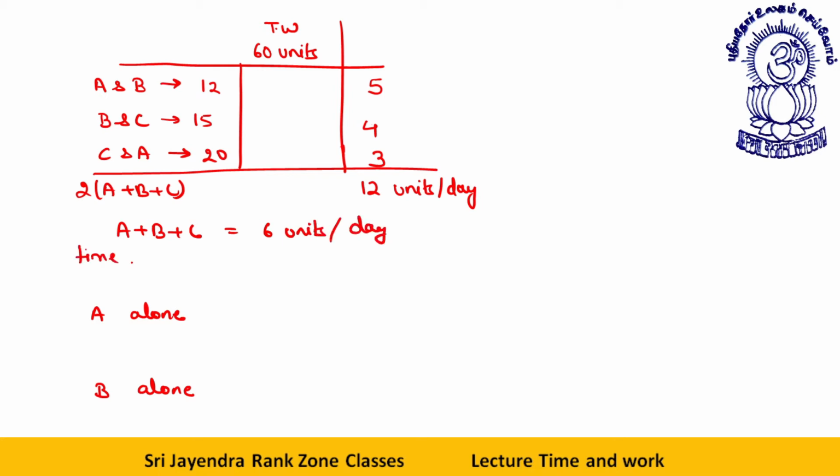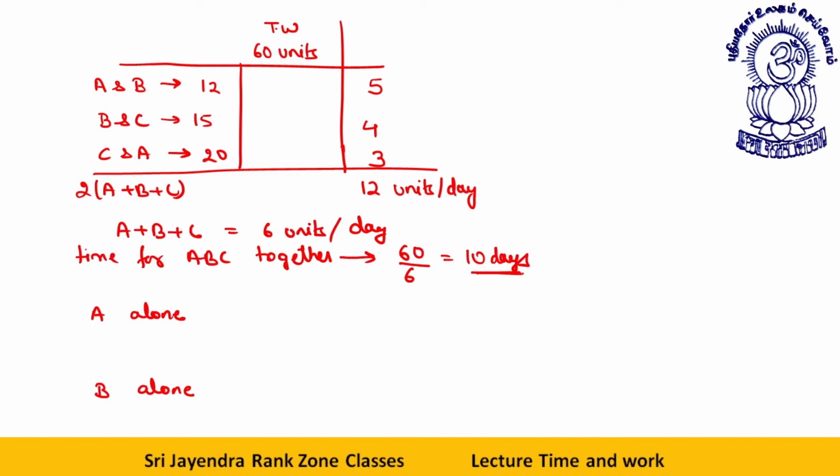So time for A, B, C together will be 60 by 6, that will be 10 days. So far clear? Did I do any mistake? No. So time for A, B, C together will be 10 days.